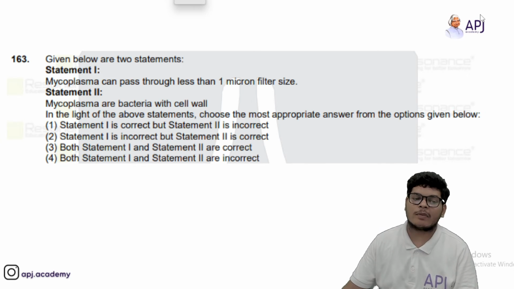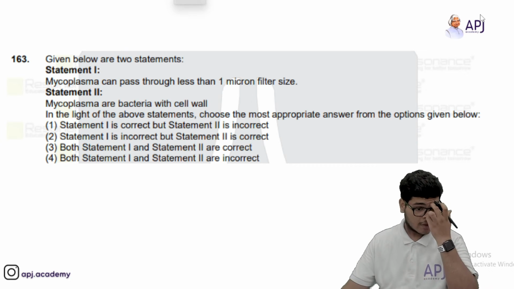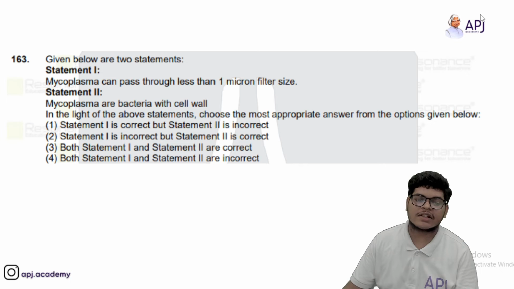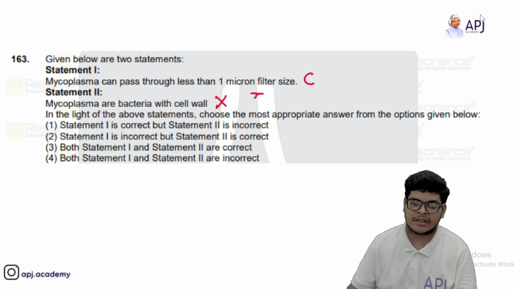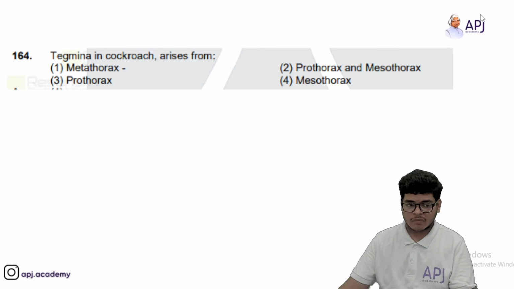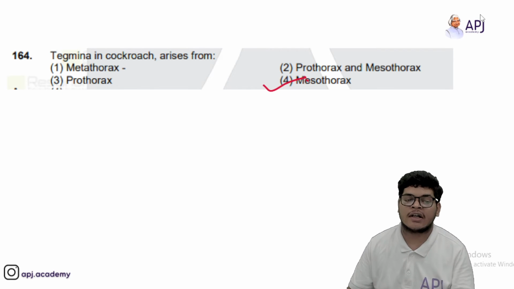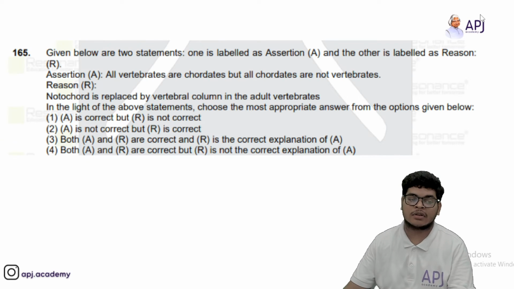Then we have mycoplasma can pass through less than 1 micron filter size. Mycoplasmas are bacteria with cell wall. No, इनके अंदर cell wall नहीं होती. So this is correct, this is incorrect. So answer first will be the right answer. Tegmina in cockroach arises from. So tegmina in cockroach arises from mesothorax. याद रखना tegmina जो है वो mesothorax से arise होता है.